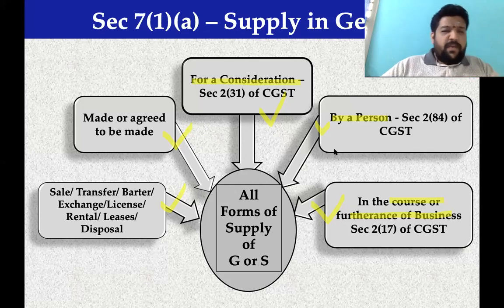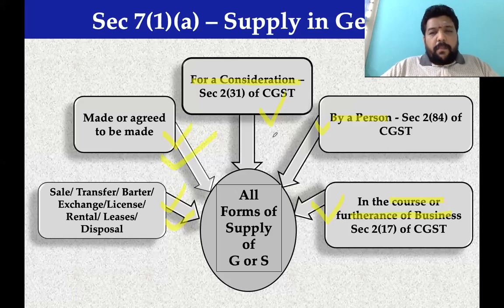We will once again go for a test. There is a scope of supply. Yes, sorry, there is a form of supply, because there is an exchange involved here. Followed by it is made or agreed to be made, yes, for a consideration, yes, by a person, yes.